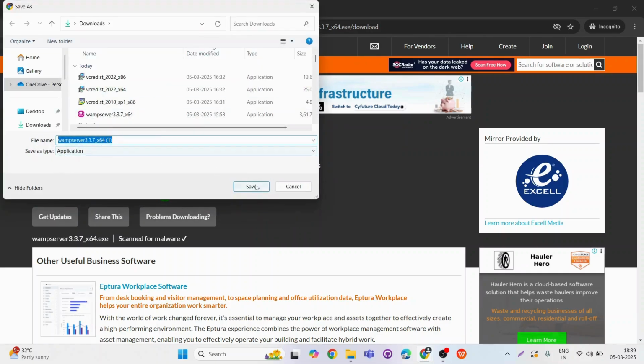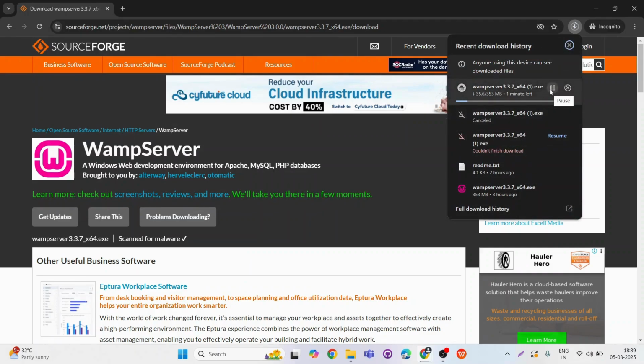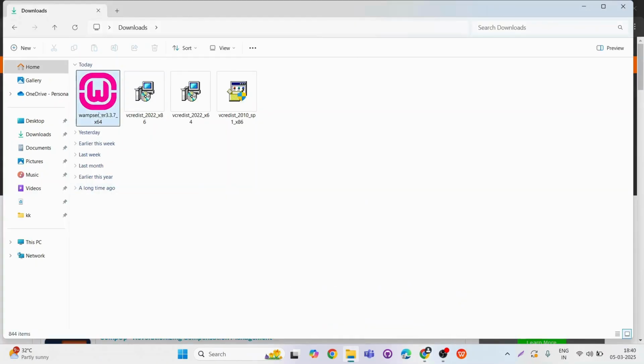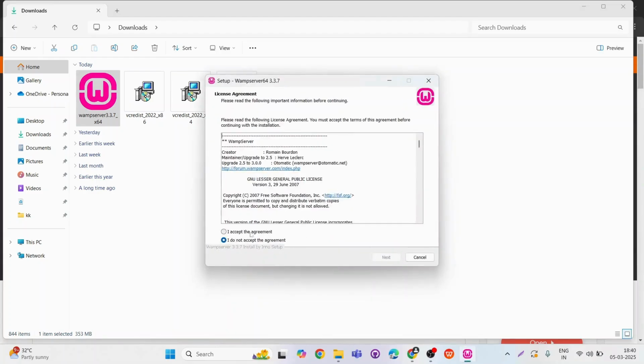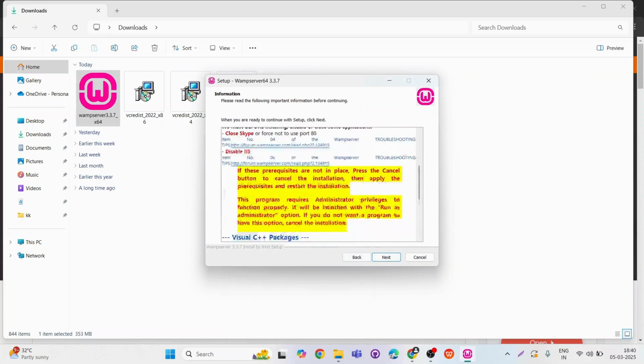Here I have downloaded it already, so let's go to the downloaded file. Now double click on the application which has been downloaded. It will ask us for the permission required to run the application. After accepting the permission, WAMP will ask us to set up the language, and next accept the license agreement. After that click on next.